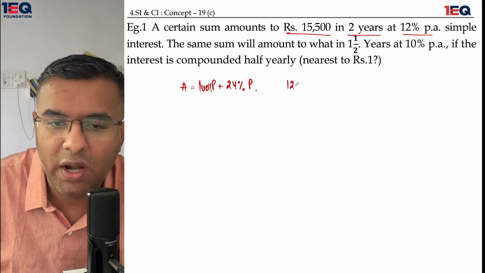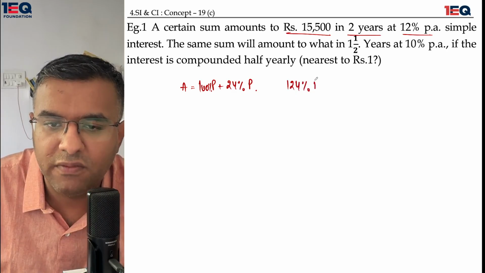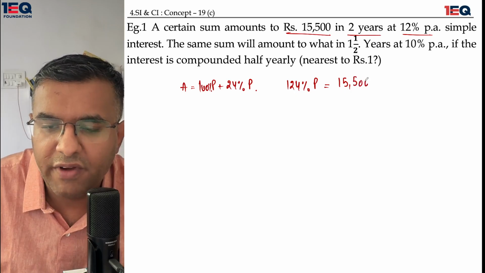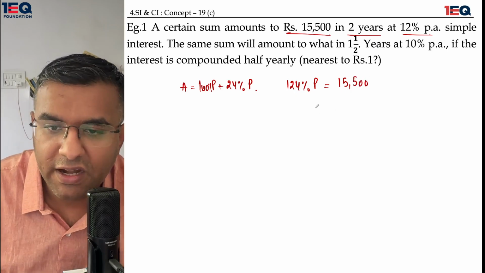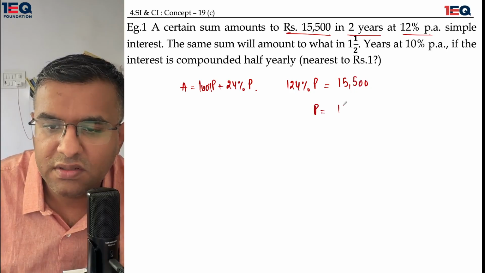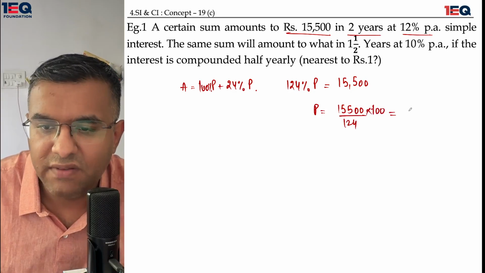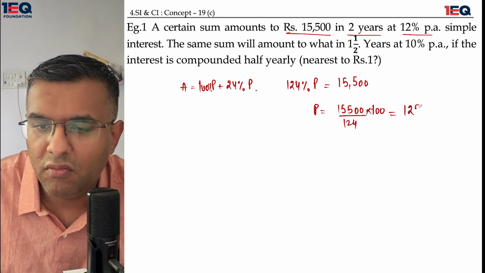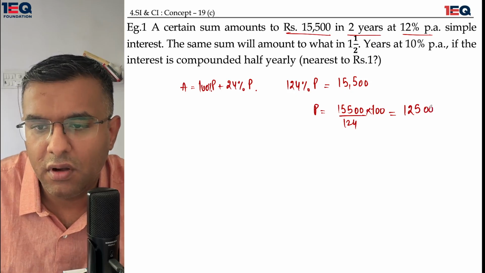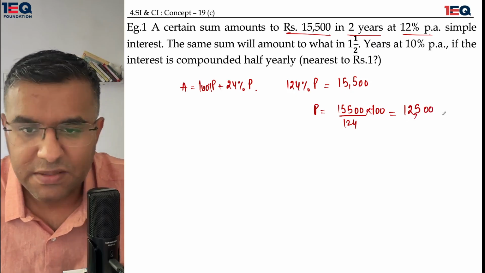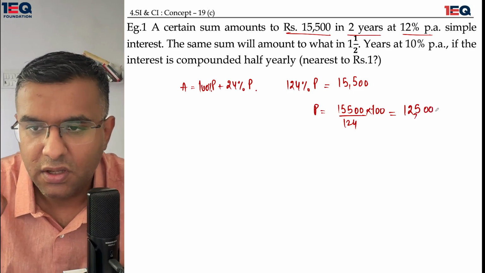That means 124 percent of the principal is equal to 15,500 rupees. When I tend to calculate it, P is 155,000 upon 124 multiplied by another 100. This value comes out to be 125,000. So the principal that I am sitting at is 12,500.